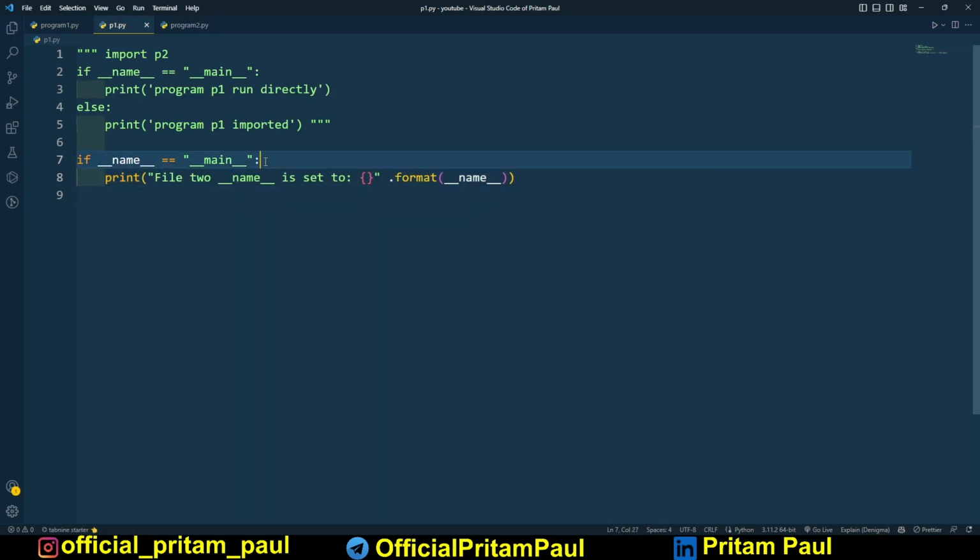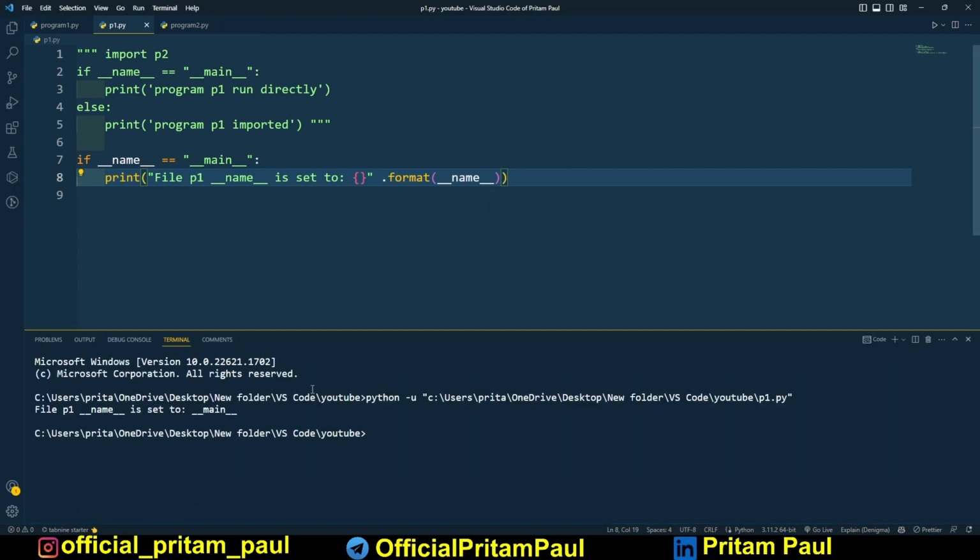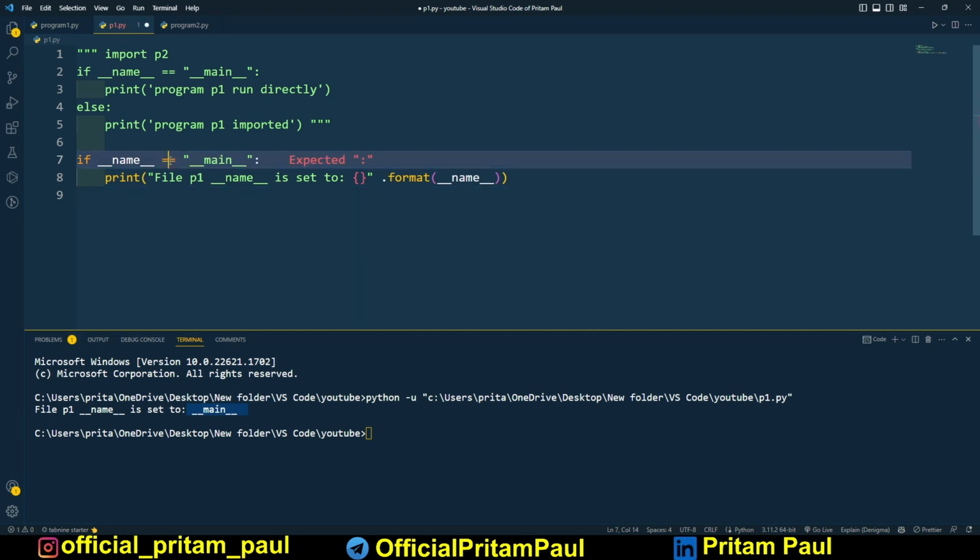Okay, so if __name__ equals __main__ in file 2, whatever it is, file 2 name, it's p1. Okay, file p1 name is set to this format of name, so you can see the format of name is main. Okay, but if it is not equal to main, obviously then what is going to happen?